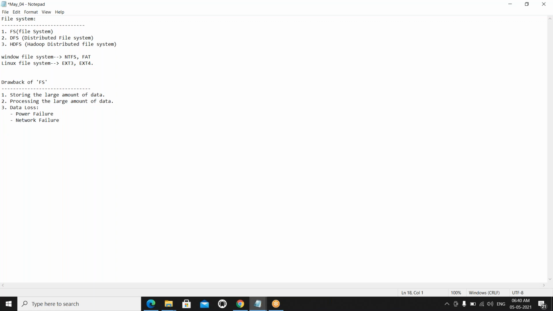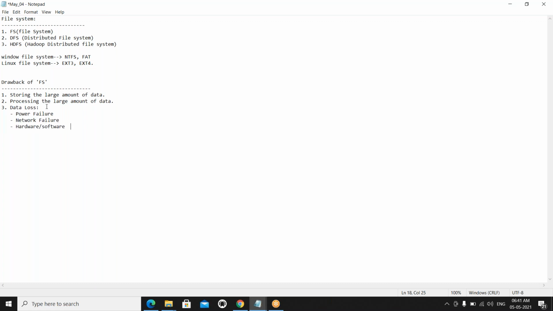And next is hardware and software failure. Suppose you copied some data in your local system, in C drive, D drive, or any other drives. Just assume that, and then suddenly the hardware has failed. You cannot get the data, because you stored only one copy of the data. Total hardware, the hard disk has failed. Just assume the software has failed. So how are you going to get the data? This is also one of the drawbacks in the traditional file system.